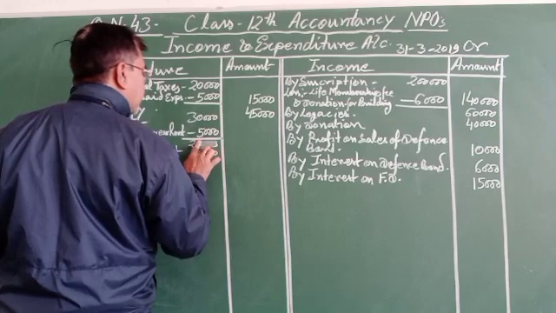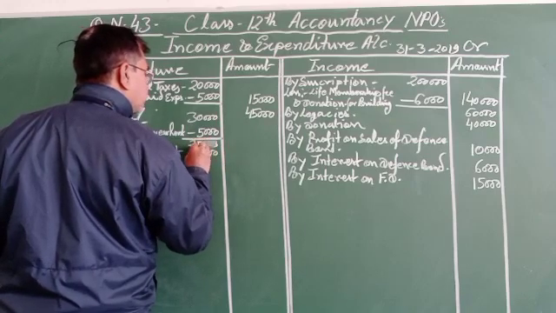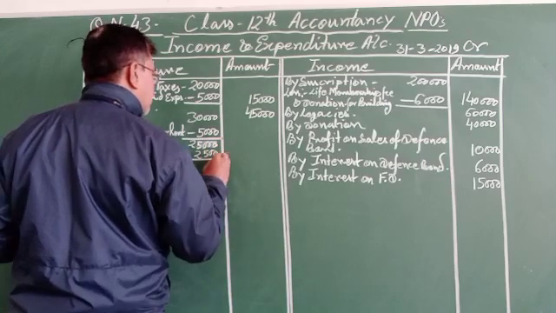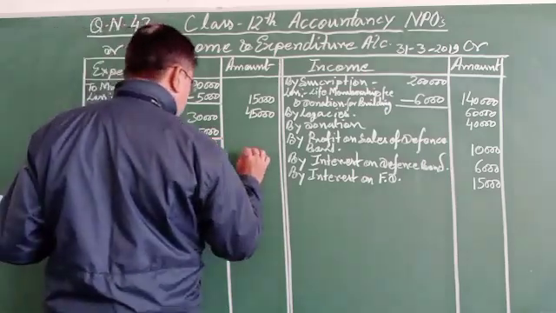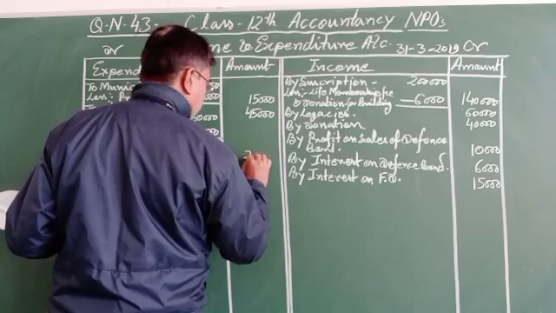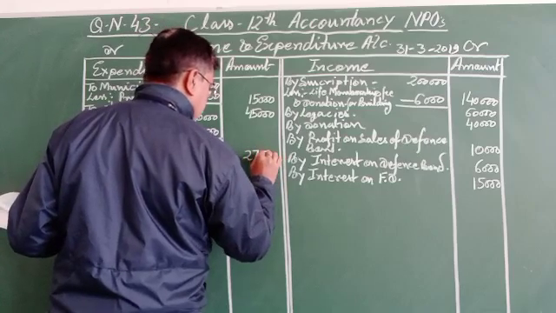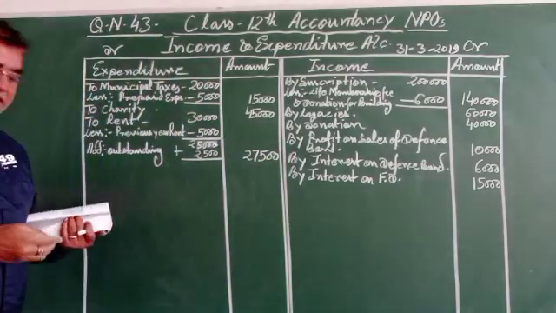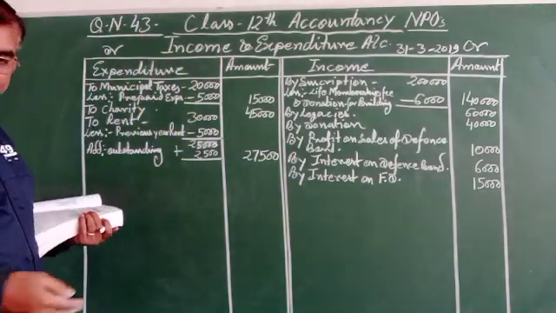That will be 27,500. The amount will be 27,500.